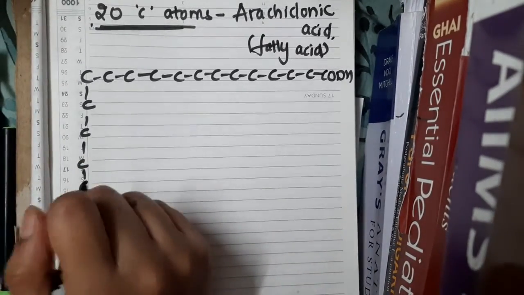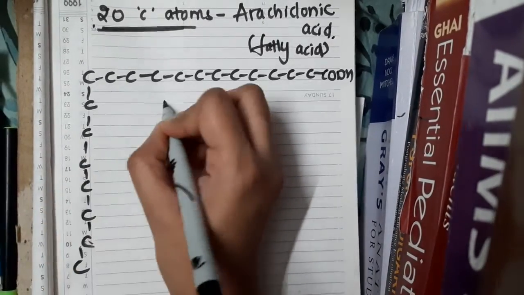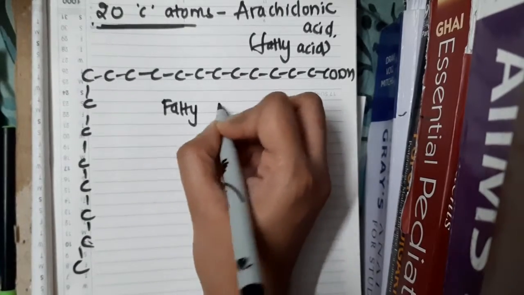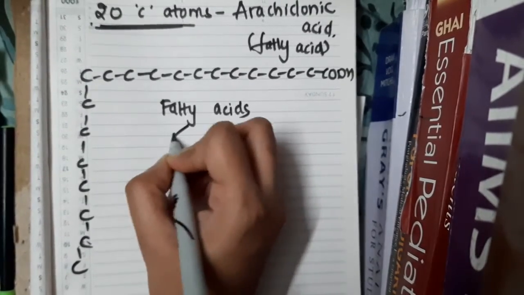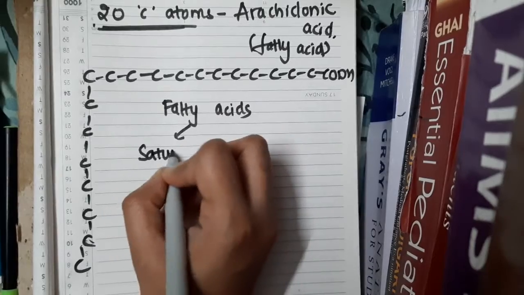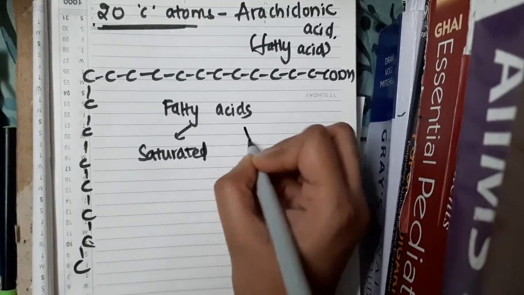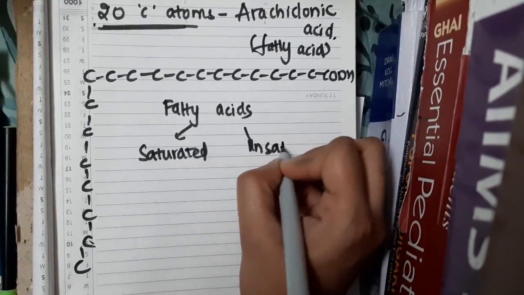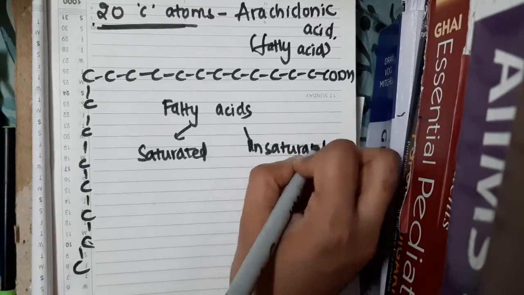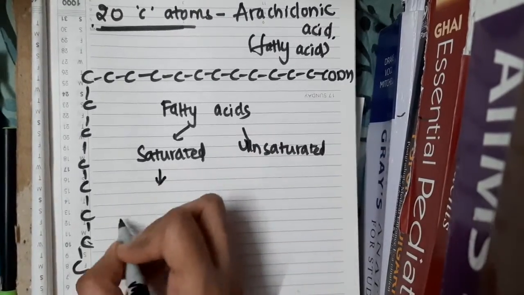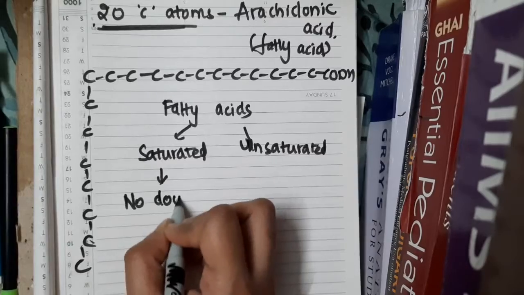Then we have one more type. There is a classification where fatty acids can be divided into saturated fatty acids and unsaturated fatty acids. Saturated fatty acids are those fatty acids which have no double bond.